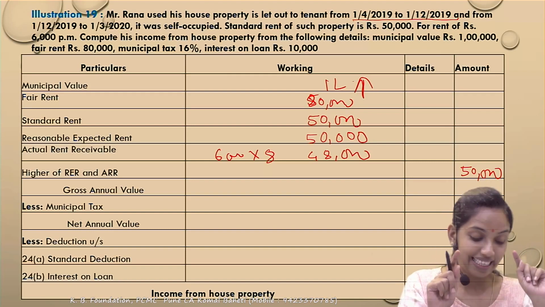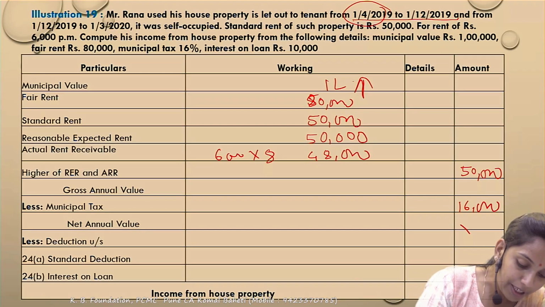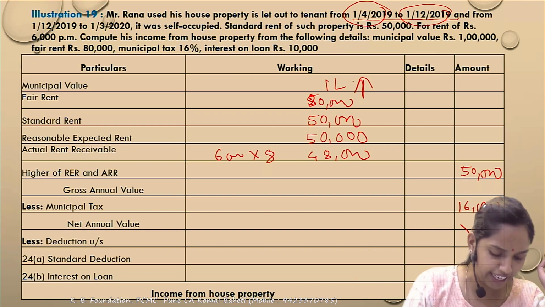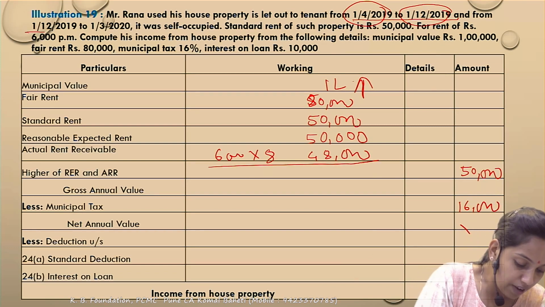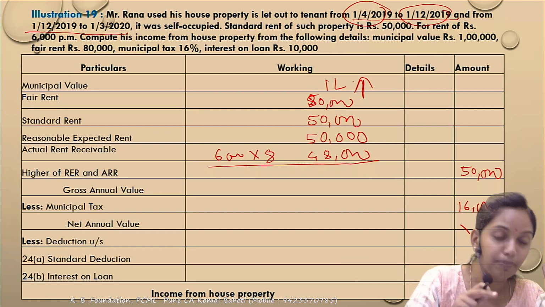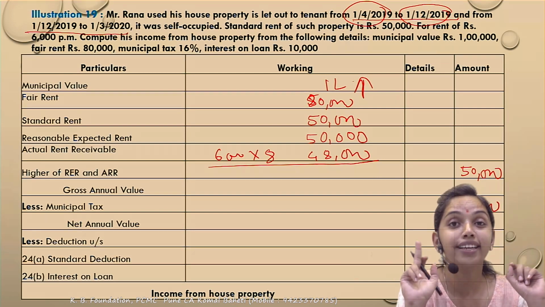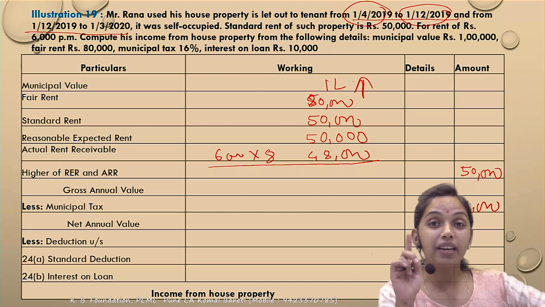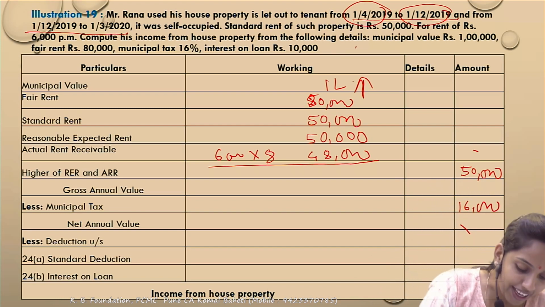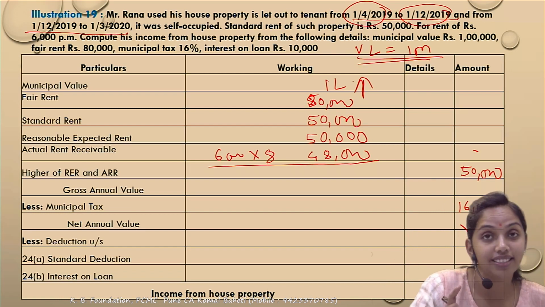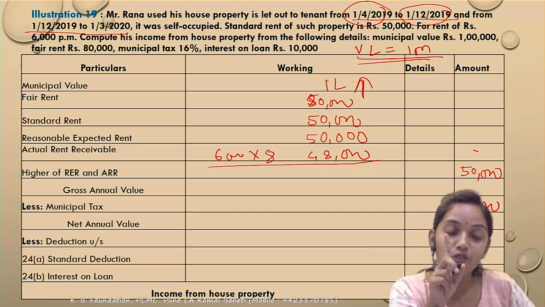The property is let out from the 1st April to 1st December, means it is let out for the 8 months. Correct. But it is self-occupied from the 1st December to the 1st March, not the 31st March. Means the property is vacant for the month of March. Correct. So there is a vacancy loss of 1 month. Try to understand this point. There is a vacancy loss of 1 month.